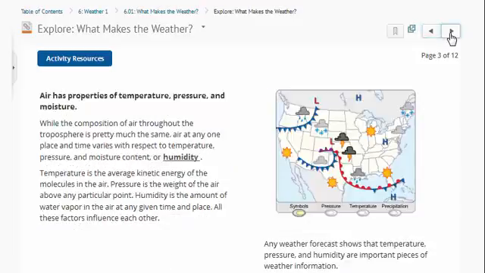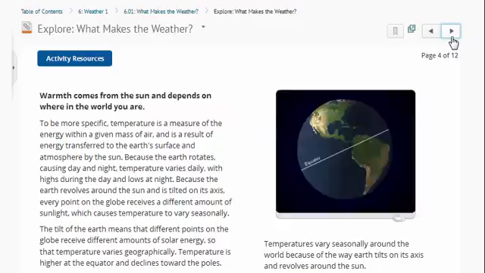So remember that air has properties of temperature, pressure, and moisture. And these lead to humidity. Warmth comes from where you are on the earth, and it comes from the sun.